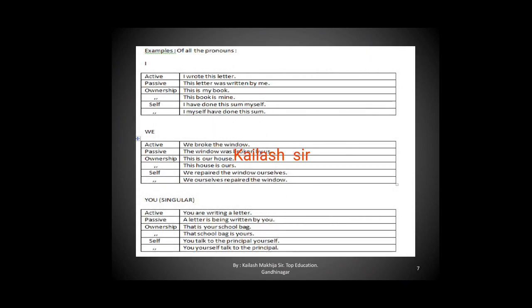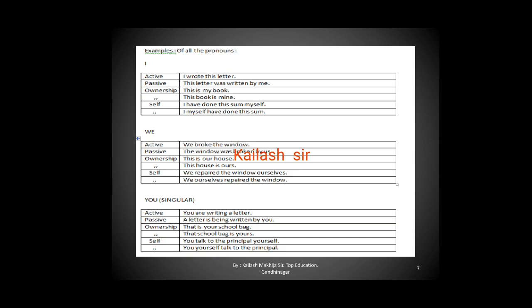Examples are shown per pronoun. Now we will study the I and those 5 forms which I told you: active, passive, then ownership and self forms, that is reflexive and emphatic forms. Sentences we have written down for each, so you can understand it in the best way. Active voice: I wrote this letter. You can see the form of I, it is used at the front. Then passive form of I: this letter was written by me.